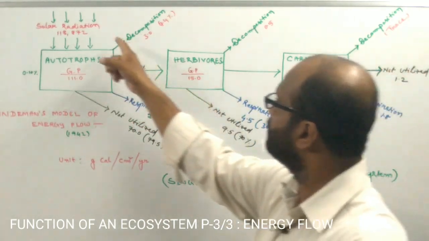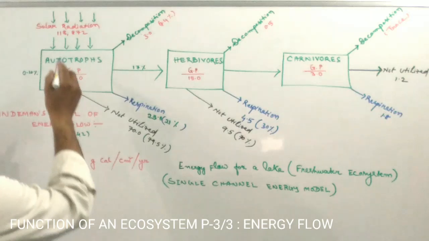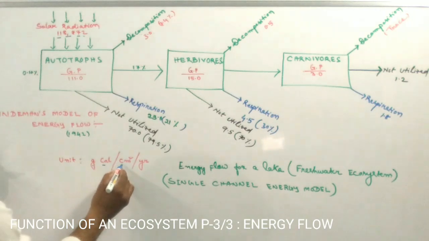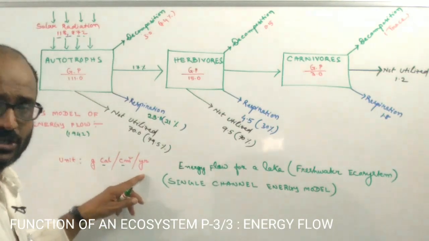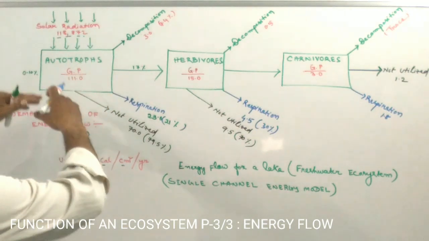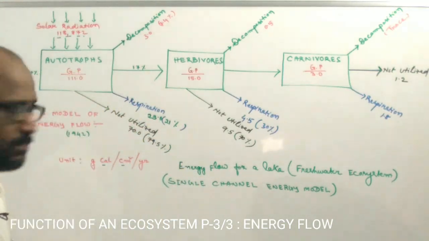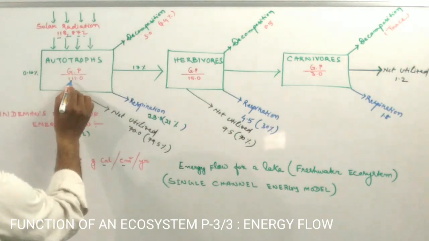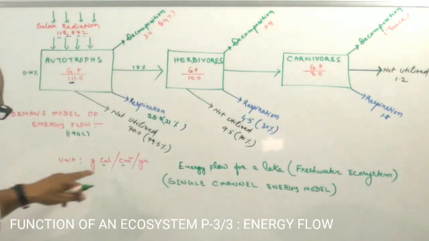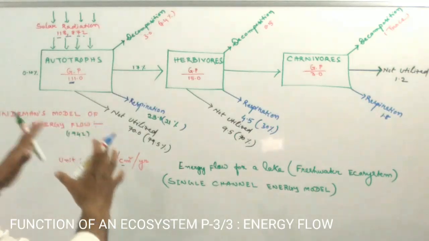Suppose we first start from this side. 118872 gram calorie per cm square per year is the amount of energy that enters and is trapped by the autotrophs, but the autotrophs only trap 111 gram calorie per cm square per year of energy.